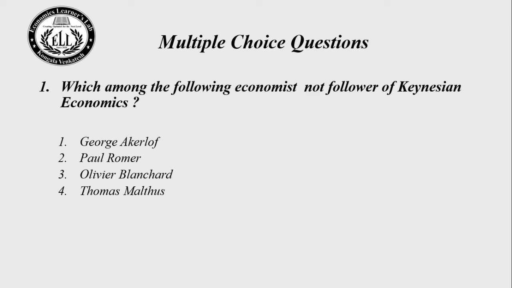Choice number 1. George Akerlof. Choice number 2. Paul Romer. Choice number 3. Oliver Blanchard. Choice number 4. Thomas Malthus. So the right answer for this question is choice number 4. Thomas Malthus is related to the classical school of economics.